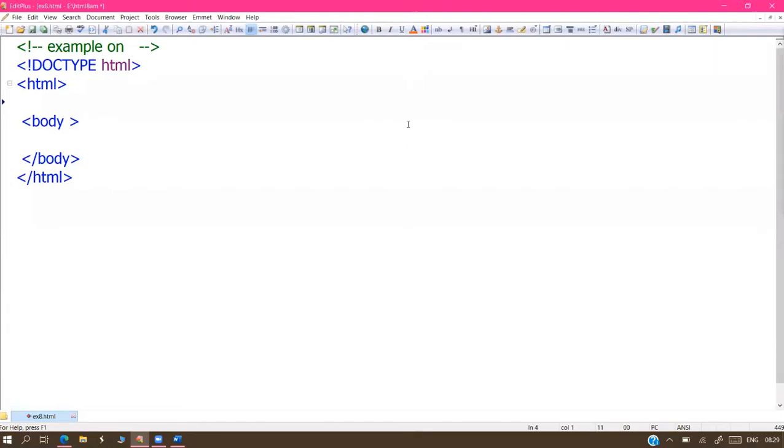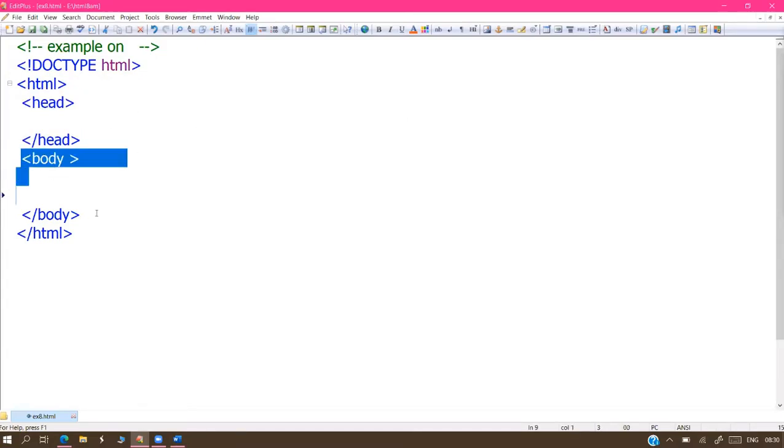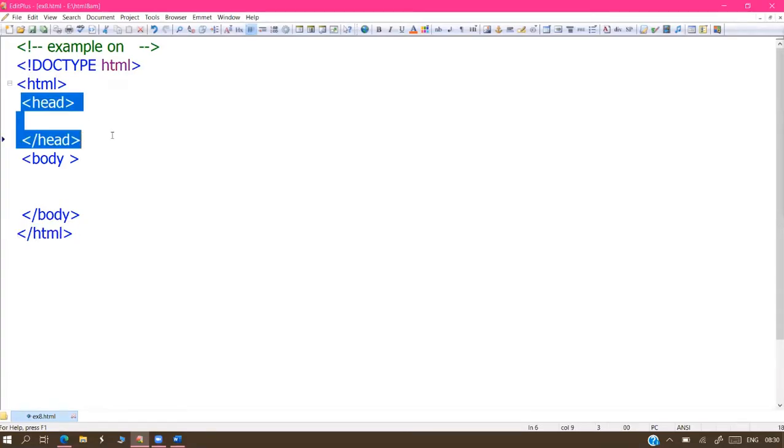Next, I'm going to start the use of the head section also. We have two sections, head and body. So from today onwards, I'm going to introduce the head section also. Every HTML page contains two sections, the head section and the body section. The head section is for the settings of your web page, and the body section is the output of your web page. This is where my HTML documentation begins. HTML documentation is over. This is where HTML page designing starts and ends. Right now, next, the HTML page is divided into two parts.